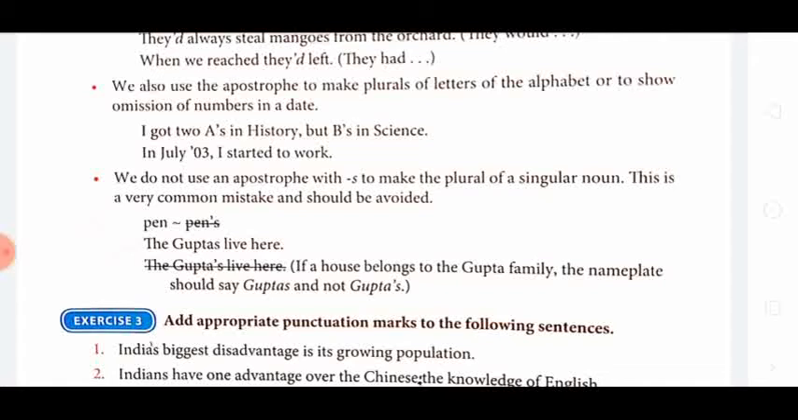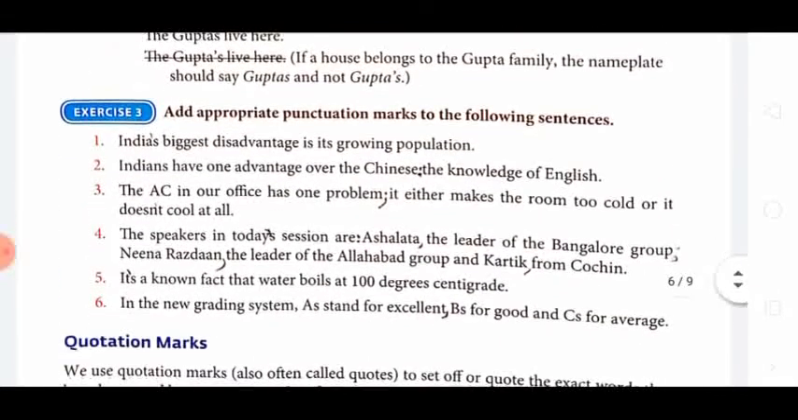And we do not use an apostrophe with S to make the plural of a singular noun. This is a very common mistake and should be avoided. We can't say pen, pens with apostrophe S to make the plural. The Guptas live here. We can't say the Gupta's. Then it will show possession in spite of a plural. So be careful. Such a type of mistake should not happen.